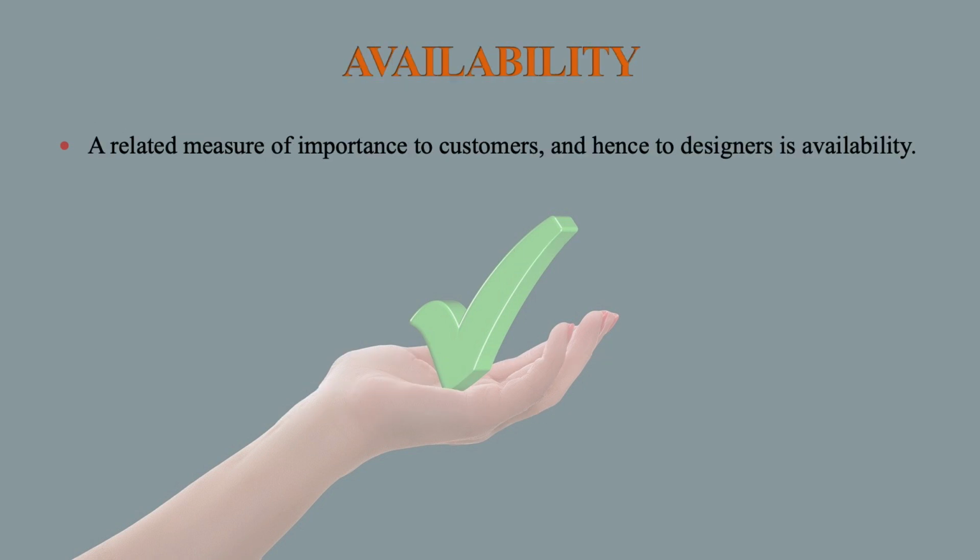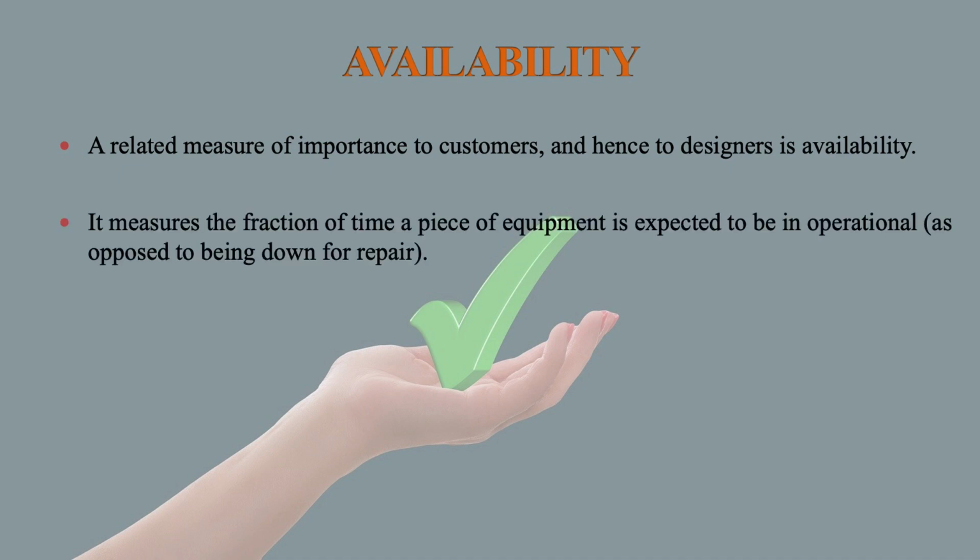Availability, a related measure of importance to customers and hence to designers, is availability. It measures the fraction of time a piece of equipment is expected to be operational as opposed to being down for repair.